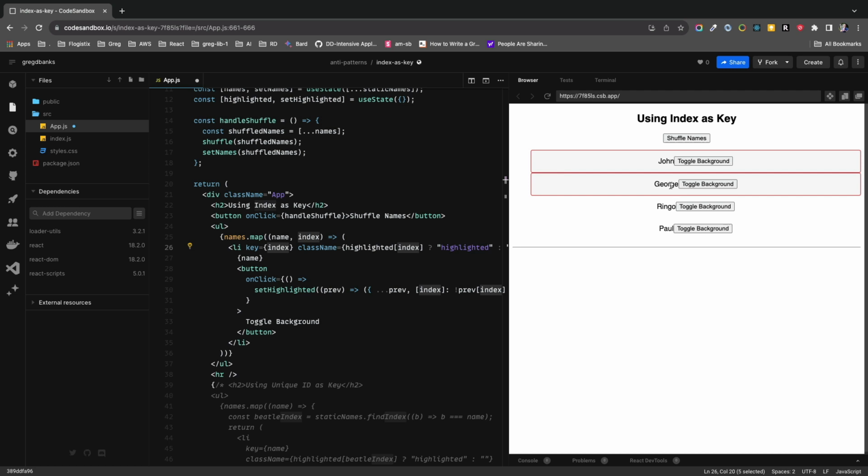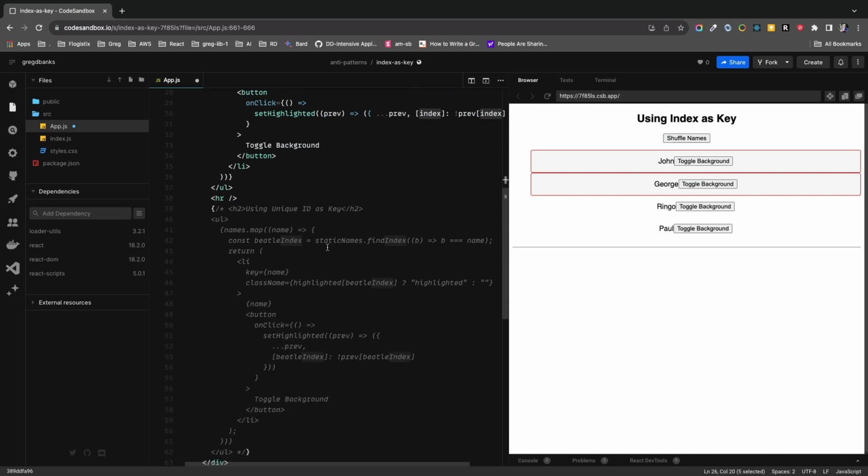George's background is set. So what happens is, due to React's reconciliation algorithm, it uses keys to track and identify components so it can update them, like when you're deleting or updating or adding. When we use the index as a key and then shuffle the list, the keys remain the same even though the items they're associated with may have changed.